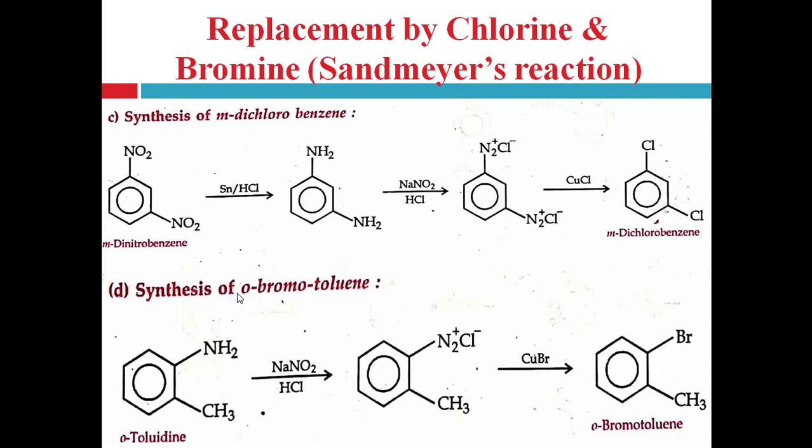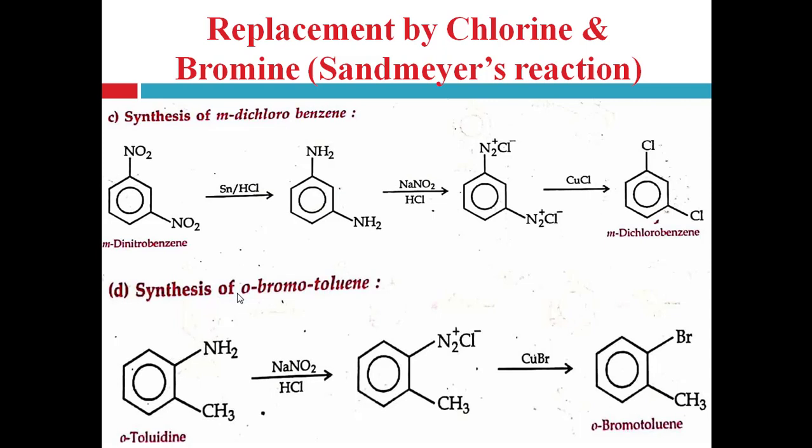Then the synthesis of orthobromotoluene, that is, conversion of orthotoluidine to orthobromotoluene, right? Here orthotoluidine is given, that is a benzene ring having an amino group and a methyl group at ortho position to each other, known as orthotoluidine. This orthotoluidine undergoes a diazotization reaction with the help of sodium nitrite and hydrochloric acid in cold condition, right?